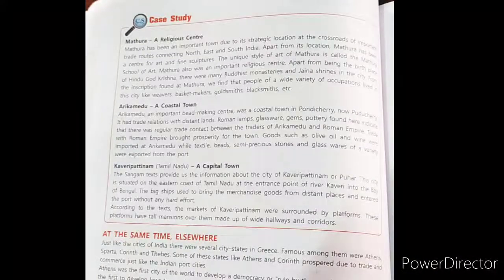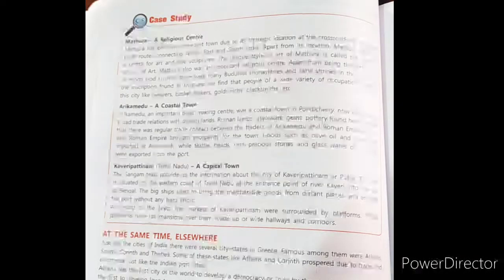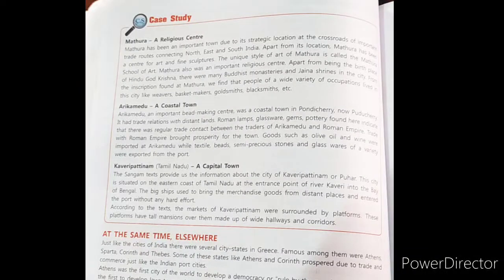Why? Because it is located in between the trade routes of North, East and South India. Apart from its location, Mathura is also very famous for its art and fine sculpture. The unique style of art of Mathura is called the Mathura School of Art. Mathura also was an important religious center. Apart from being the birthplace of the Hindu god Krishna, there were many Buddhist monasteries and Jain shrines in the city. From the inscriptions found at Mathura, we find that people of a wide variety of occupations lived in the city, like weavers, basket makers, goldsmiths and blacksmiths.